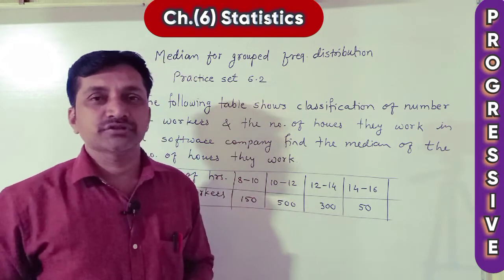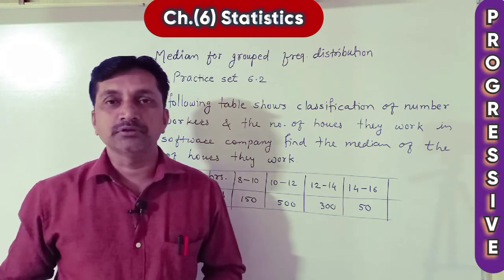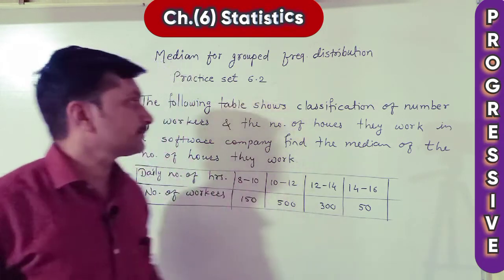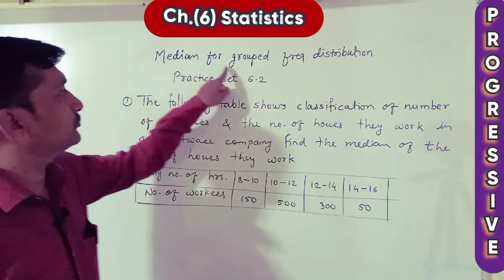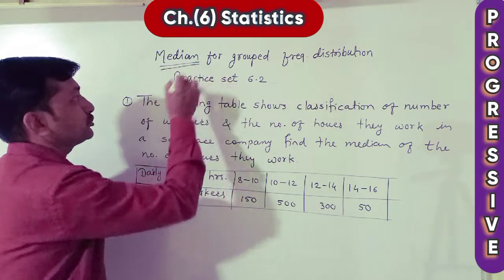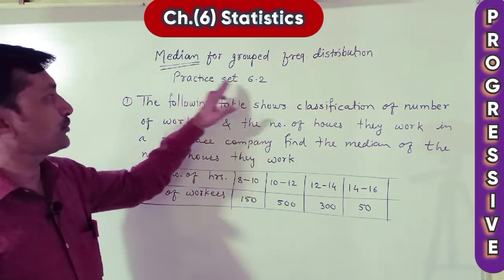In the last video we studied practice set 6.1 of the chapter Statistics. In that video we studied the first measure of central tendency, that is mean. In this video we are going to study the second measure of central tendency, that is median, for grouped frequency distribution. Let's see practice set 6.2.